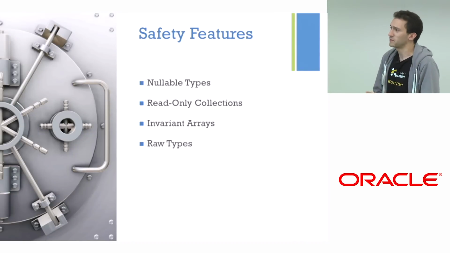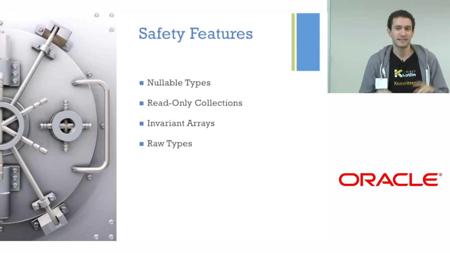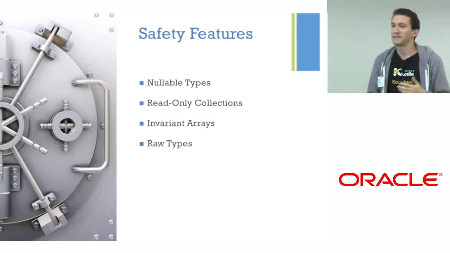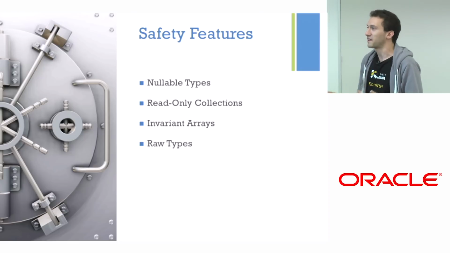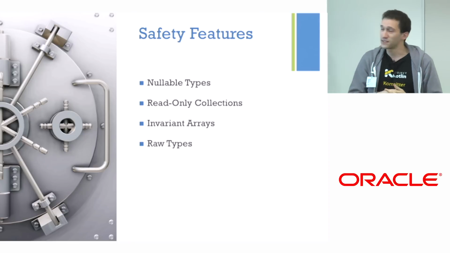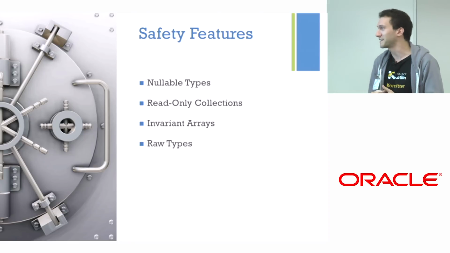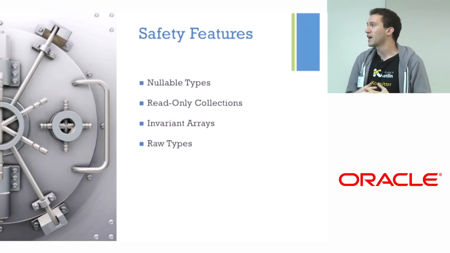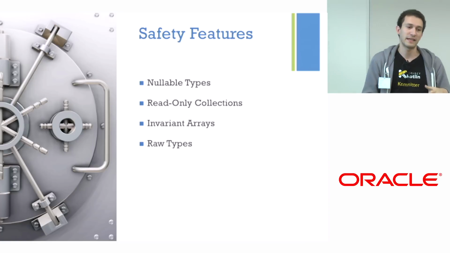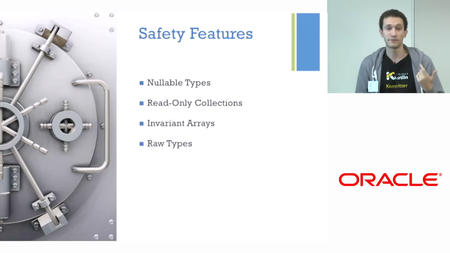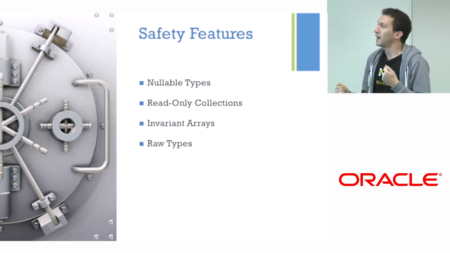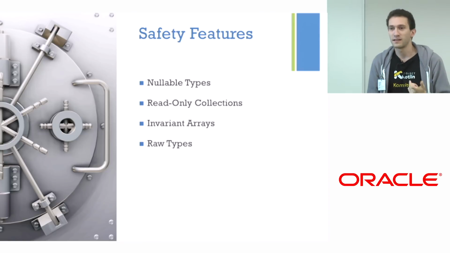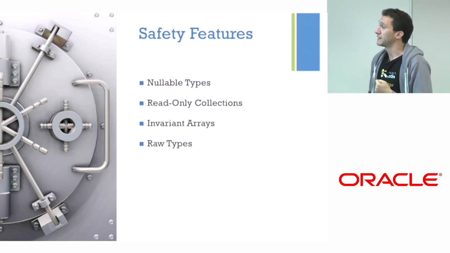One of the ideas behind Kotlin when it was initially designed was to make it safer than Java. You can get much safer at runtime, of course, but you can also try to prevent some of the common errors at compile time. And here are four points of what we thought we prevented. These are nullable types that fight against null pointer exceptions. These are read-only collections, where you can express in Kotlin whether your collection is supposed to be modified through this reference or not. So you can express that this list is not supposed to be modified, or that this method is not modifying the argument collection that it's getting.